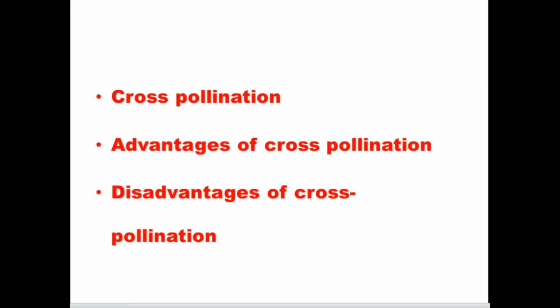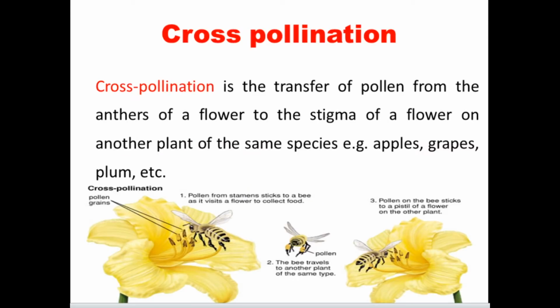Through this class we are going to study cross-pollination: the definition of cross-pollination, the advantages of cross-pollination, and the disadvantages of cross-pollination. So what is cross-pollination? Cross-pollination is the transfer of pollen from the anthers of a flower to the stigma of a flower on another plant of the same species.